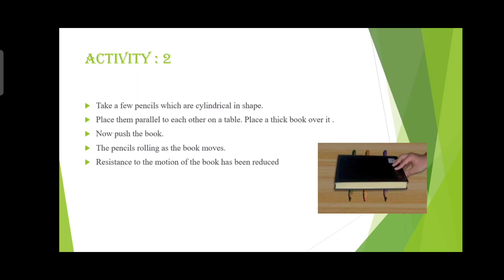Then there is an activity. Take page number 152, Activity 2. First we want to take a few pencils which are cylindrical in shape. Then place them parallel to each other on the table. See the picture? The pencils are placed in a parallel direction.